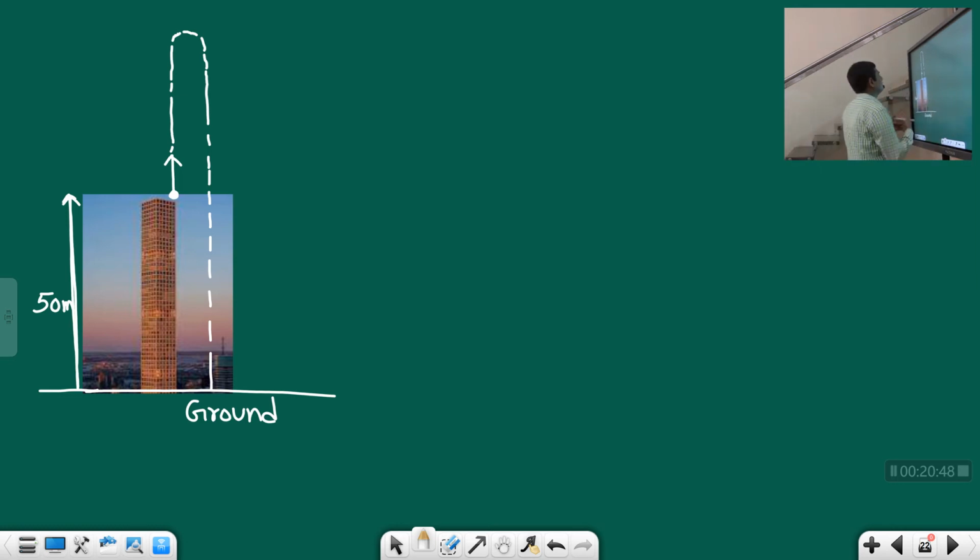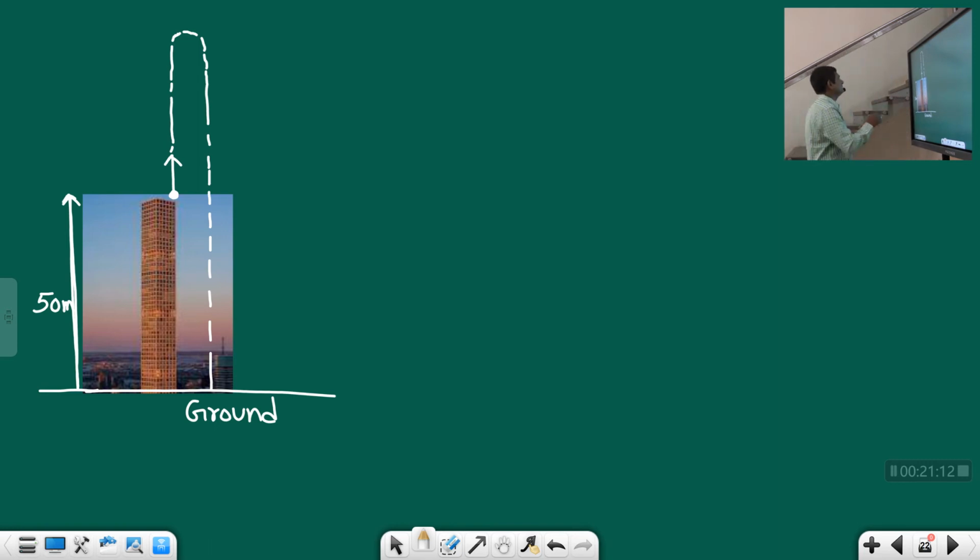So there we'll use the equations of motion, where in the last session we discussed that in the equations of motion, the term S is always the displacement. It is never taken as distance. So in this type of problem, we should know clearly what is the distance covered by the ball and what is the displacement covered by the ball.